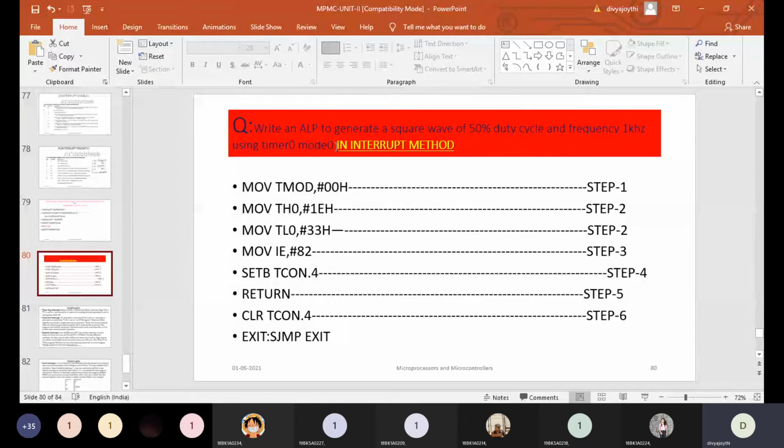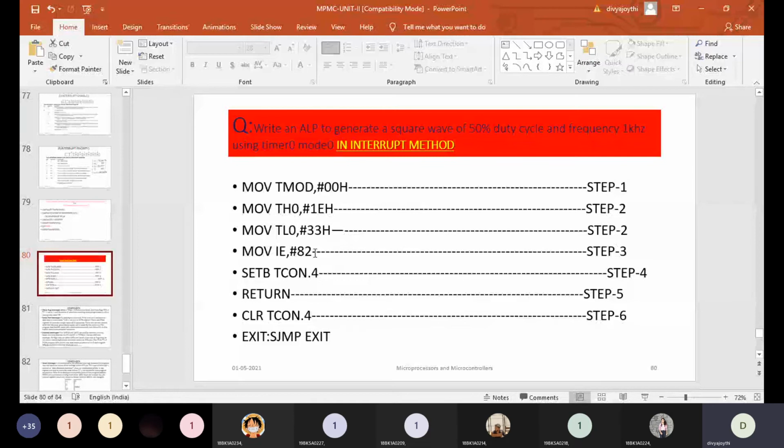For timer 0 mode 0, as I just explained, it will be loaded with a value of zeros only, and move TH0 with 1EH and TL0 with 33H. How we got 1EH and 33H we have seen. We need to calculate a delay first, and from the delay you will get a count in decimal. When you convert that count to hexadecimal, you will get a 4-digit result; the first 2 digits will be loaded to the lower byte and the next 2 digits will be loaded to the higher byte. And here this is new to you.